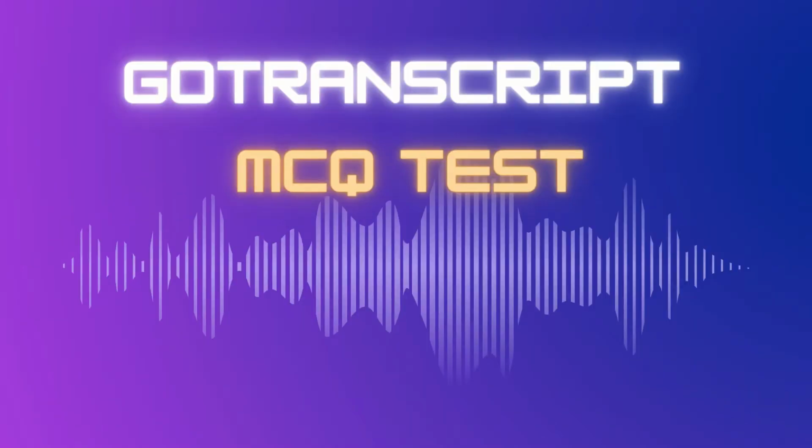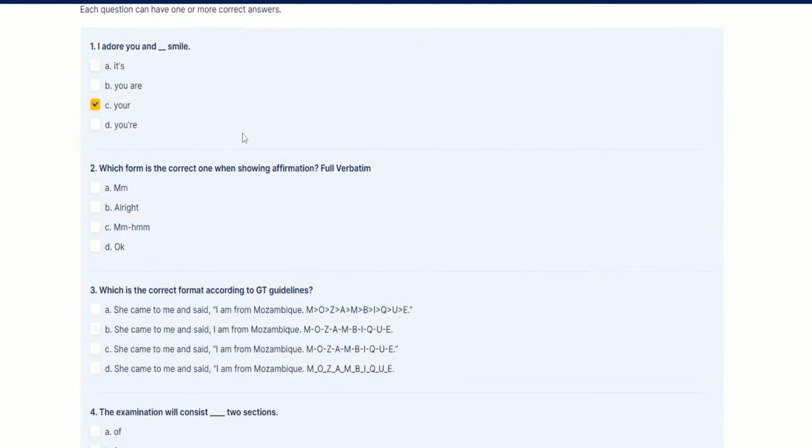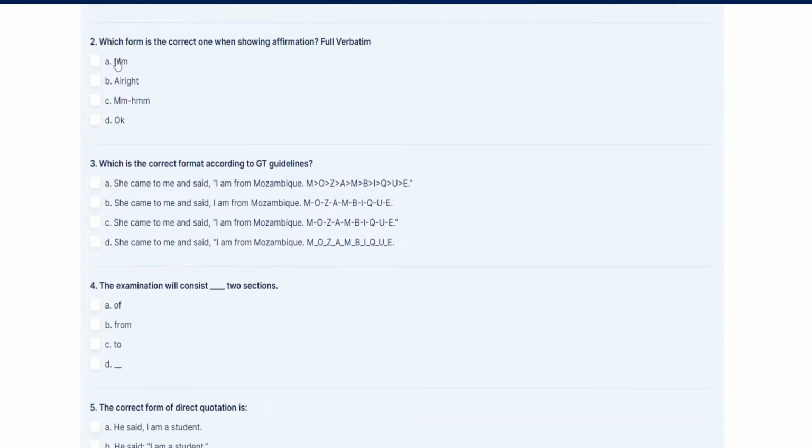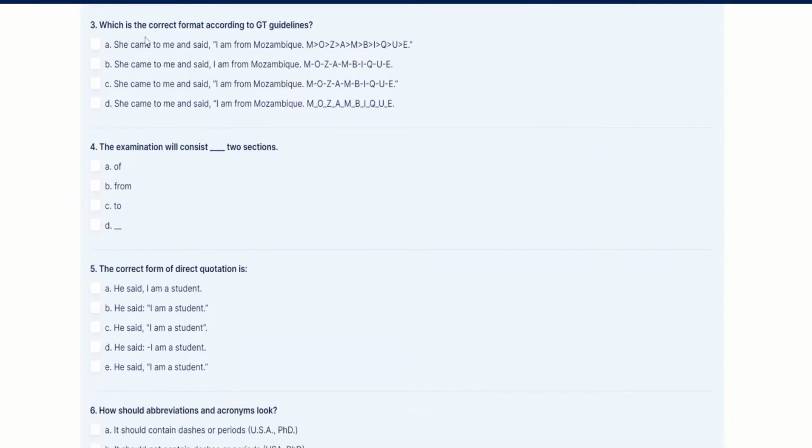Gotranscript multiple choice questions. The correct pronoun here is the word your. Check the Gotranscript guidelines. Only these forms are used for the affirmative and negative. This is the correct format according to GT guidelines. Letter C is the correct answer.